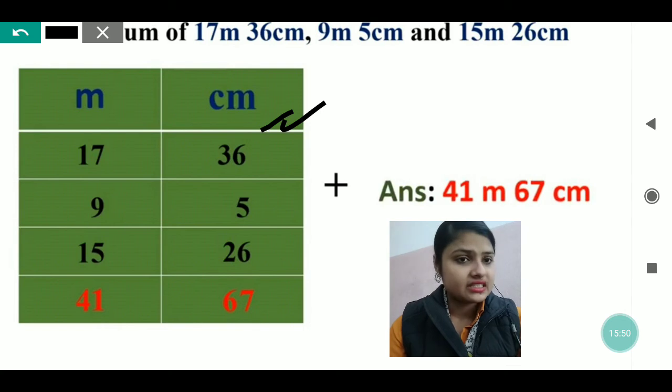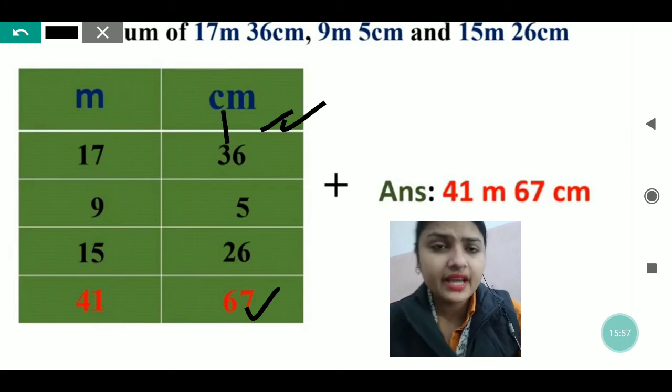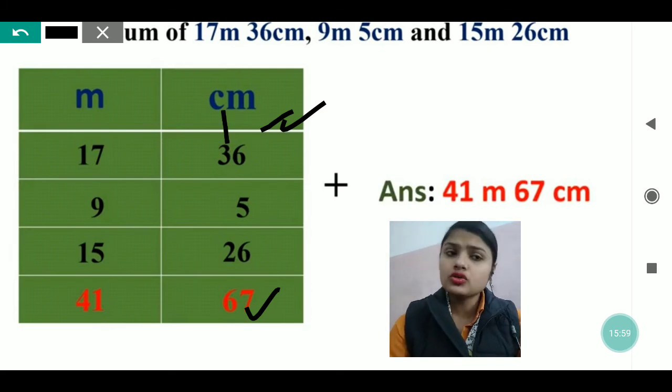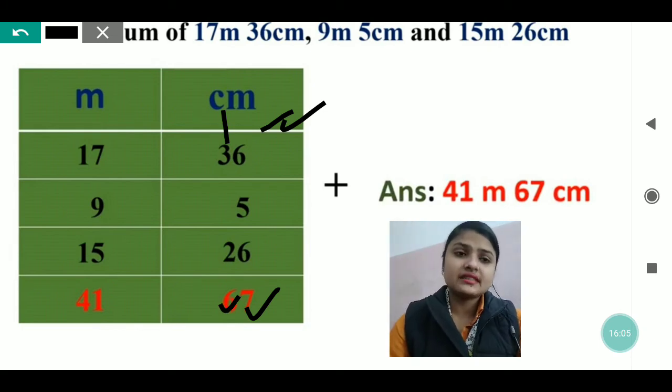6 plus 6 is 12. 12 plus 5 is 17. So 7 we will write down and 1 we will take carry. 3 plus 2 is 5 plus 1 is 6. So 6 we will write down. Okay, so it will be 67.